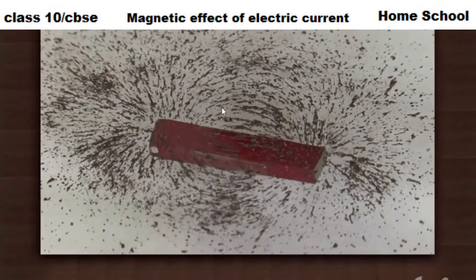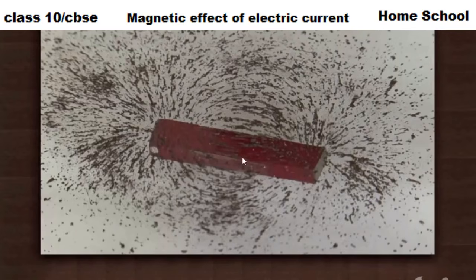And you know, this pattern of arrangement of iron powder can be drawn with the help of lines. That's what we call magnetic field lines. Clear? So a very simple experiment to show the magnetic field around a magnet, or magnetic field lines also we can draw. You can observe that near the poles more iron got accumulated, right? That means the magnetic field is very strong at the poles.